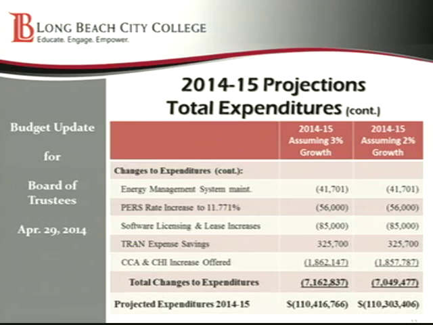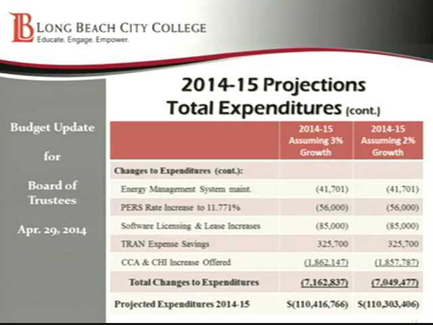These other items are more minor, but we do have increases to our energy management system maintenance. That's the $41,000 that you see there. The PERS rate is going up. PERS is for our classified employees. This is the employer's match to their PERS contribution. So that's an additional cost of $56,000 for that increase. Software licensing and our long-term leases are going up by about $85,000. The TRAN expense savings, again, since we're not issuing the debt, we don't have to pay to issue the debt, so that's a savings of $325,700.